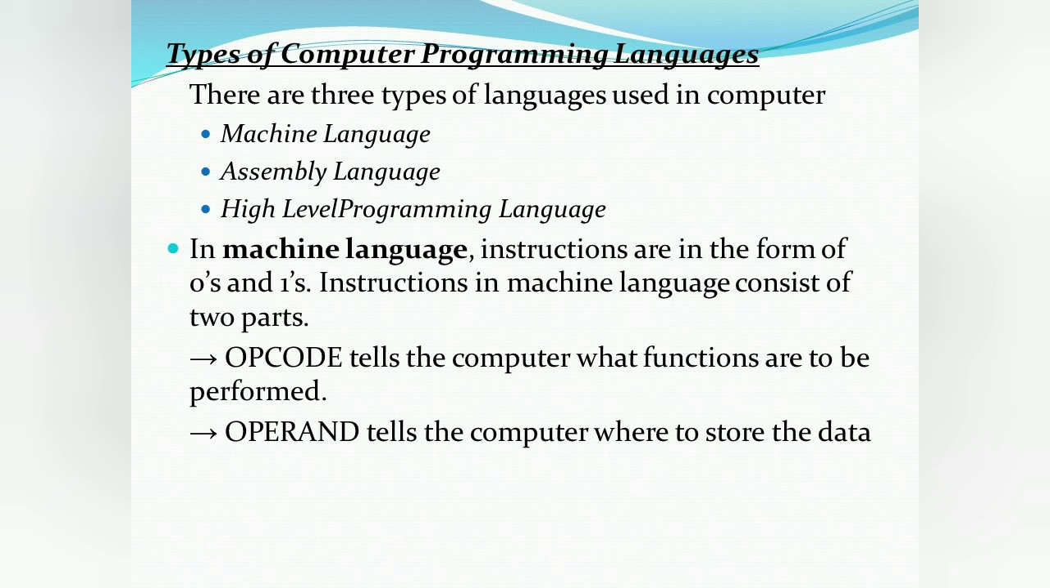Types of computer programming languages. There are three types of languages used in computers: machine language, assembly language, and high-level programming language. In machine language, the instructions are in the form of zeros and ones. The instruction in machine language consists of two parts. One is opcode and the second one is operand. Opcode tells the computer what functions are to be performed. The operand tells the computer where to store the data.